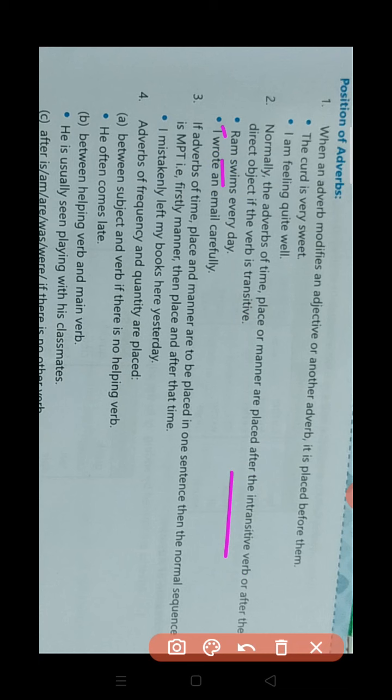And in the next sentence, I is the subject, wrote is the verb. I wrote. It doesn't have the complete meaning, so it needs an object. It means that it is a transitive verb. A transitive verb has an object to make the complete sense, and a verb which doesn't have an object to give the complete sense will be called intransitive.